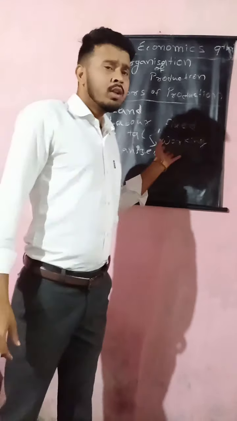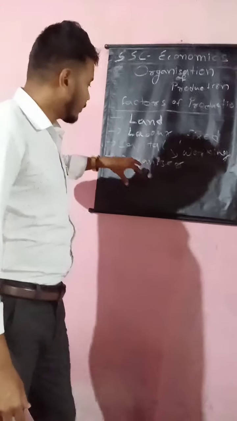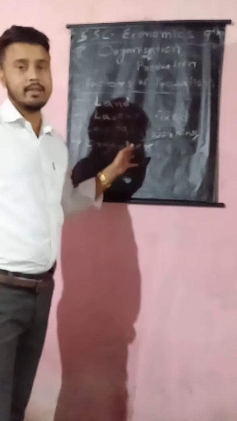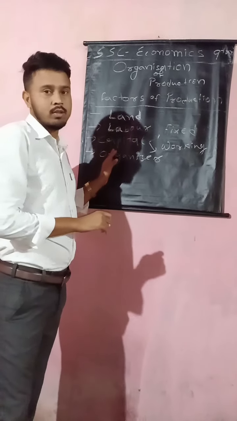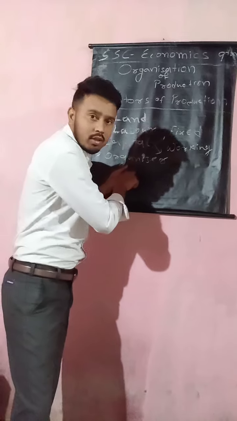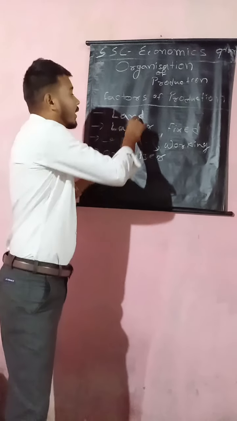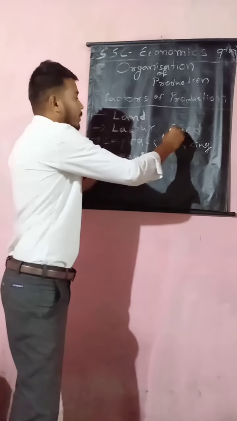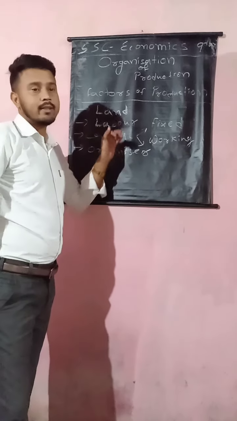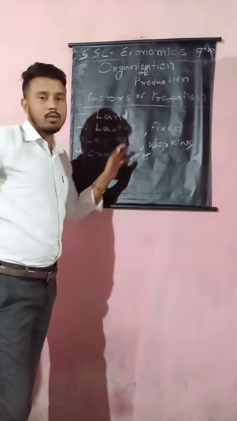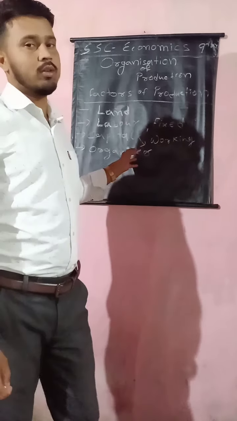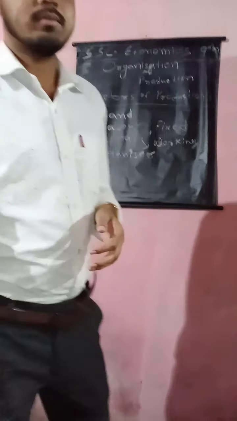Apart from all this, the fourth factor of production is the organizer, the person who organizes all these factors: the enterpriser, the manufacturer. Fixed capital, working capital, land, labor. The person who organizes all these things is the organizer, producer, or manufacturer.